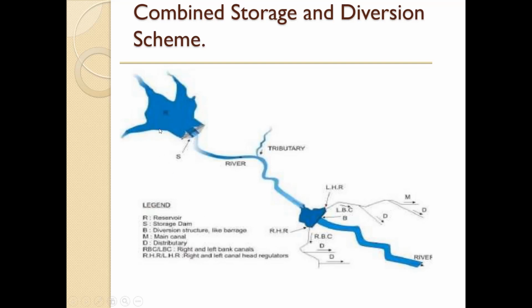So here you can see the upstream storage of the water. Then after leaving water to the downstream, after generation, we can store it again in the small reservoir and use that water through the small canals. We can provide the water to the crop fields for the irrigation.